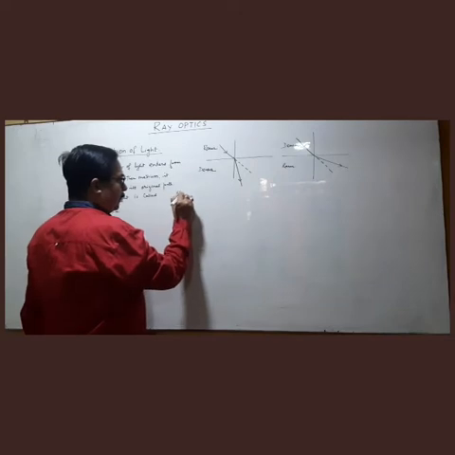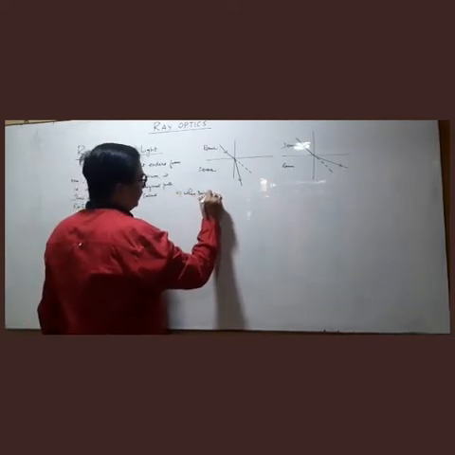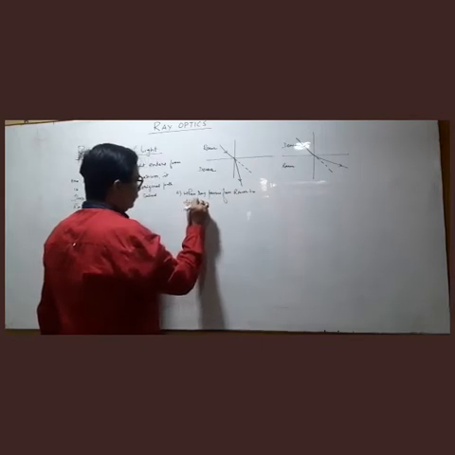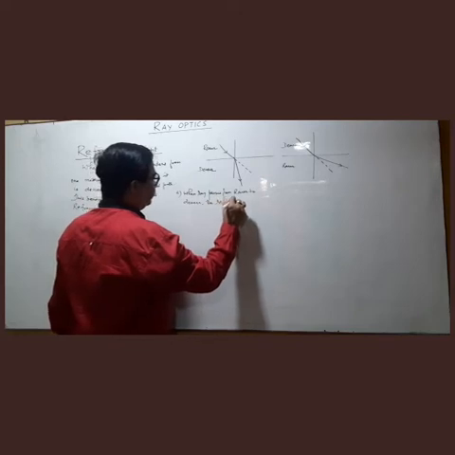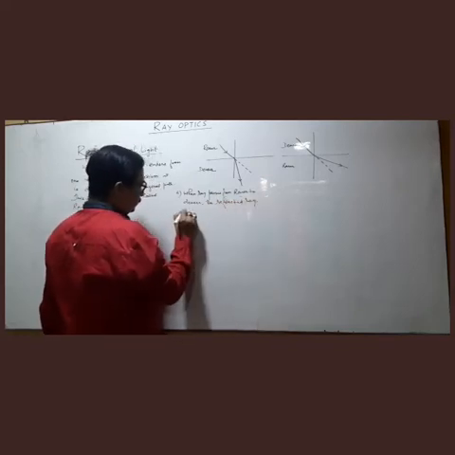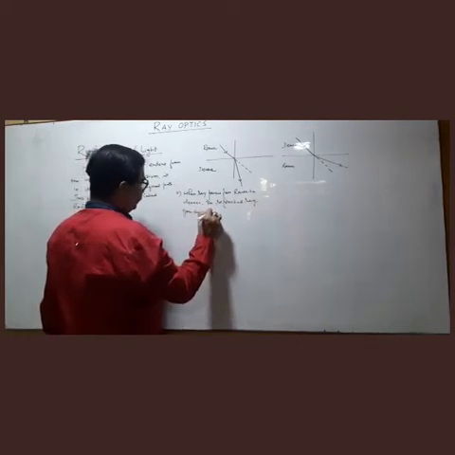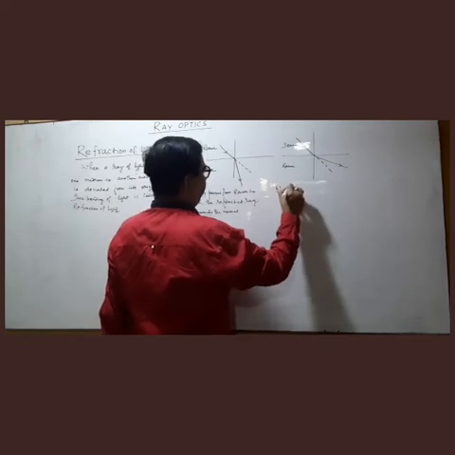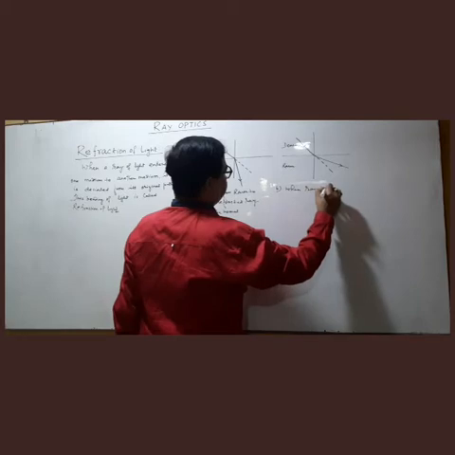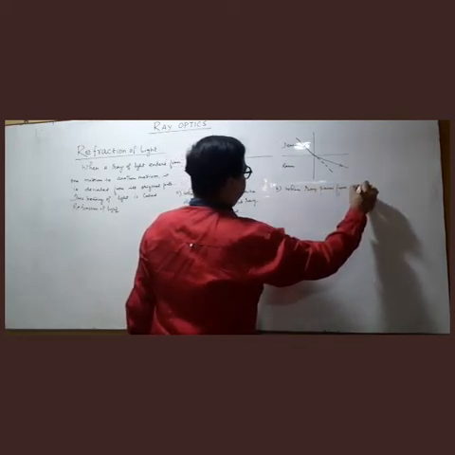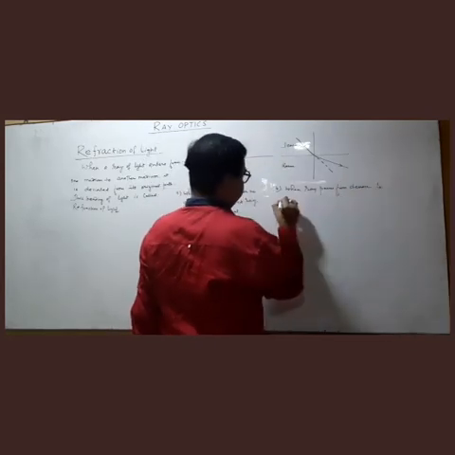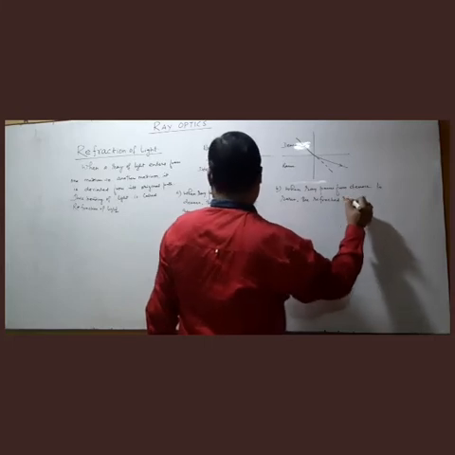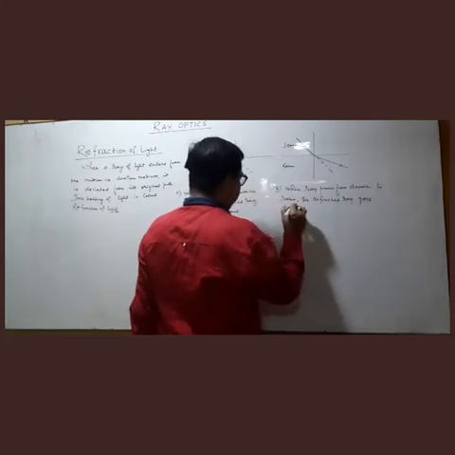So number one, when a ray passes from rarer to denser, the refracted ray goes towards the normal, and when the ray passes from denser to rarer, the refracted ray goes away from the normal.